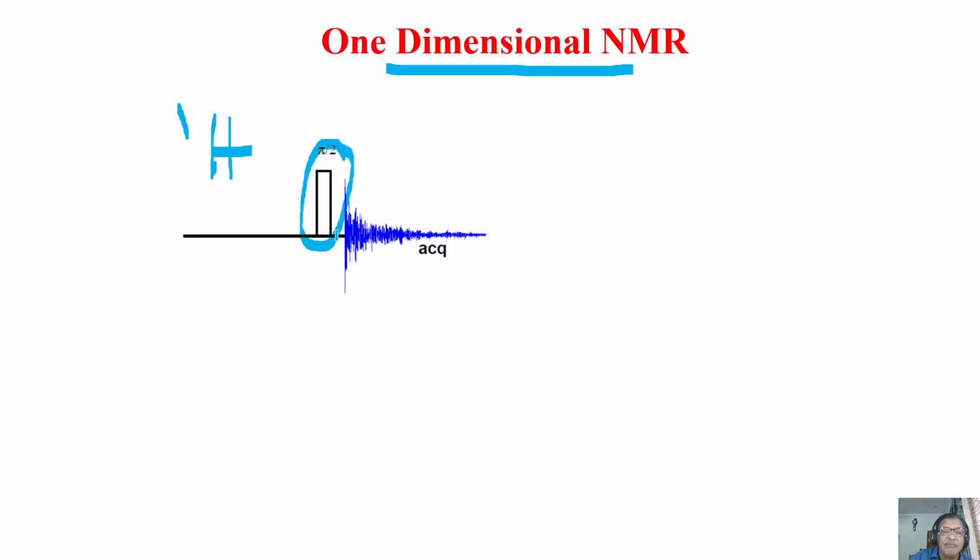It can be given, or it need not be given. In principle, without delay, you have to start so that there won't be any phase problems in the NMR spectrum. So you have to immediately start collecting the signal from the zero point. Okay, doesn't matter. This is the one-dimensional pulse sequence where you apply a 90-degree pulse, bring the magnetization to the XY plane and start collecting the signal with your detector or receiver here.